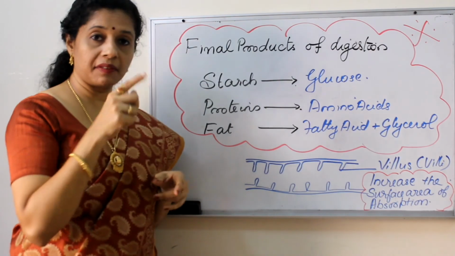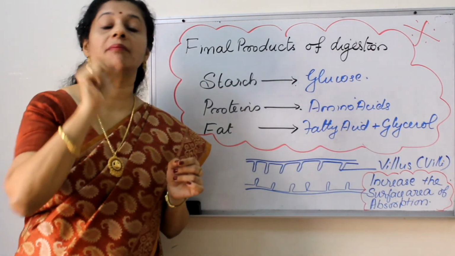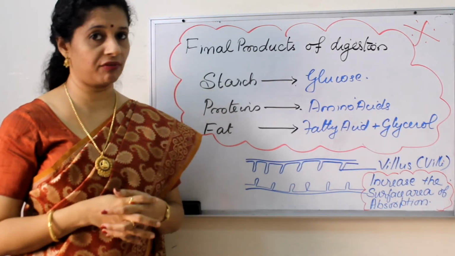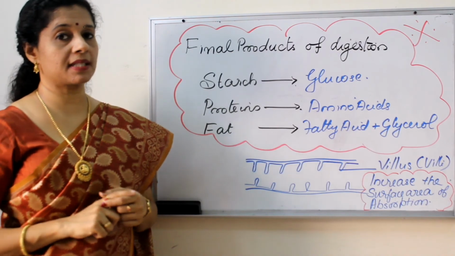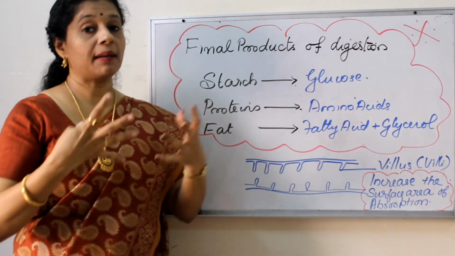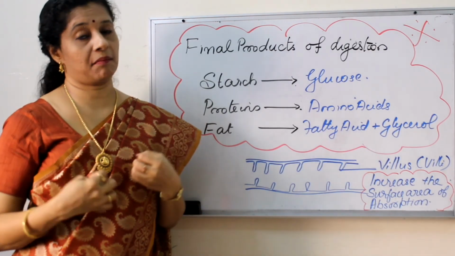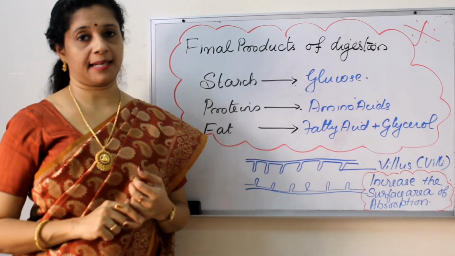Not only these finger-like villi, but on top of them, again minute brush border foldings are there. They are called microvilli. So microvilli are also present, so that if you spread them out, the surface area will be very high, and maximum absorption of food can take place. So the absorption of food takes place in the small intestine.